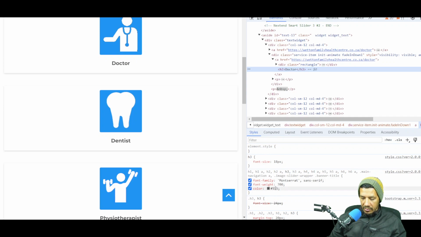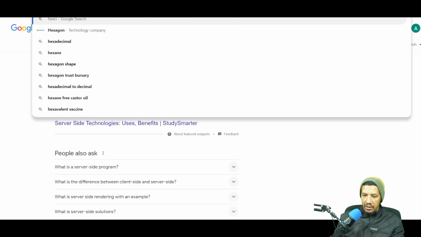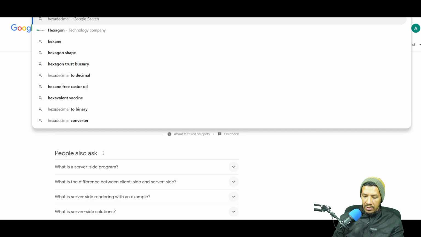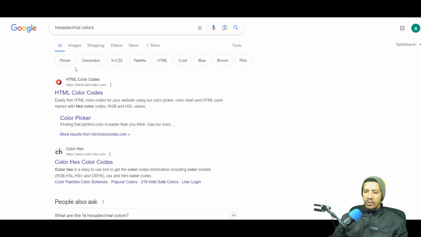You don't know what #555 means? Okay, so colors in HTML is a concept called hexadecimal colors. I'll probably say something now that you didn't understand. So when you come across it, either note it down and Google and read about all those concepts later, or you can Google while you're busy listening to or watching a tutorial.